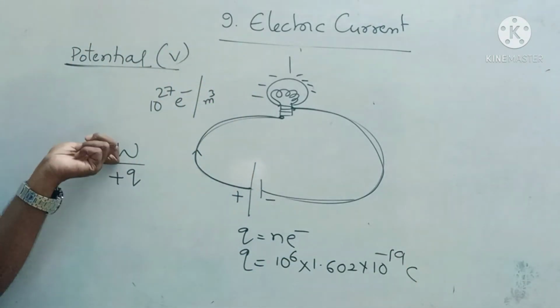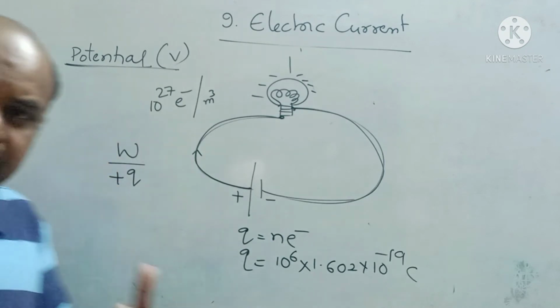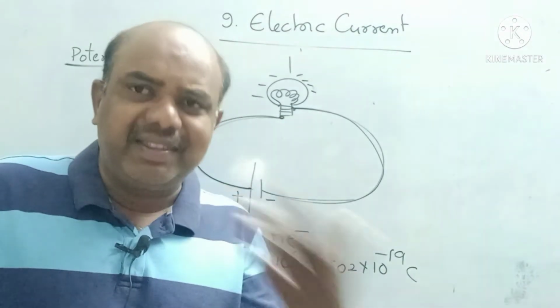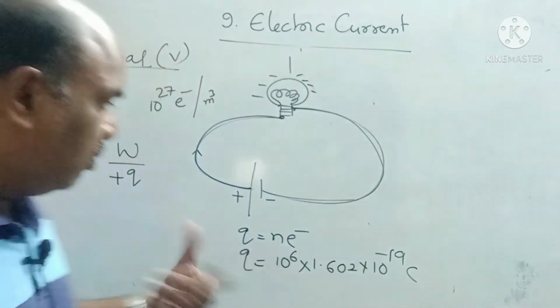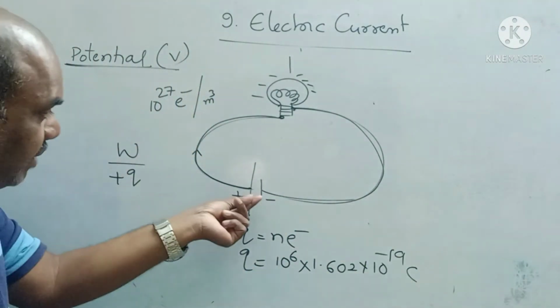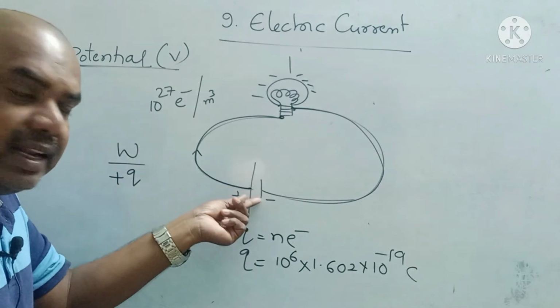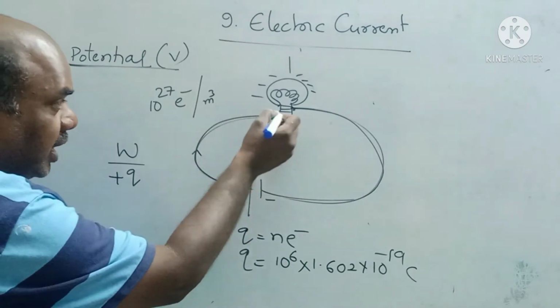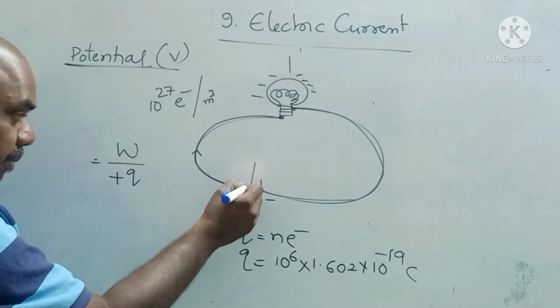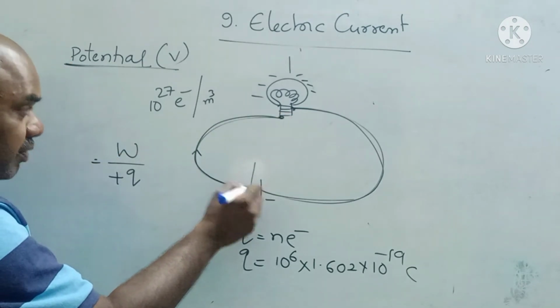Like that, the work done by the cell to bring one unit. One unit means it is fixed. It may be 1 million, it may be 2 million, it may be 1 crore. Let it be. The work done by the chemical energy to bring one unit positive charge from one point to the consumer. So it brings one unit positive charge from here to here.